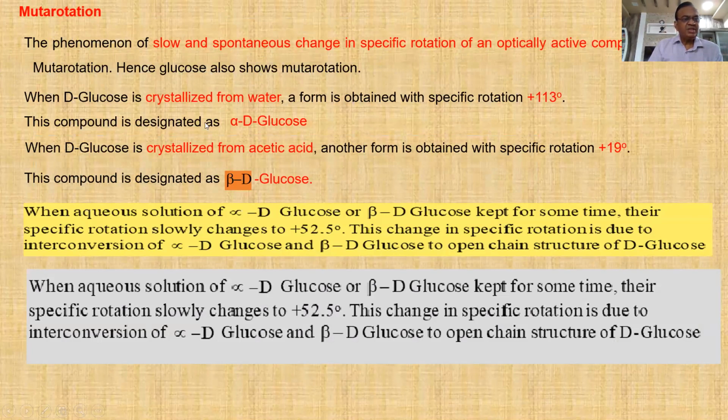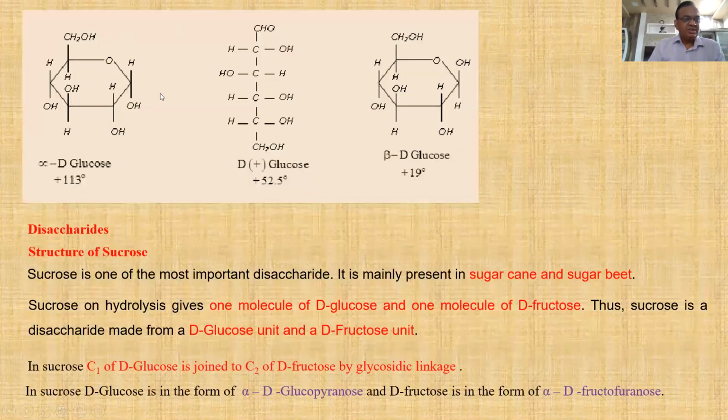When D-glucose crystallizes from water, it shows specific rotation of plus 113 degree. It is in the form of alpha D-glucose. And when D-glucose is crystallized from acetic acid, it gives specific rotation of plus 19 degree. Then it is in the form of beta D-glucose. So this can be shown like this. This alpha D-glucose crystallized from acetic acid shows specific rotation plus 113 degree.